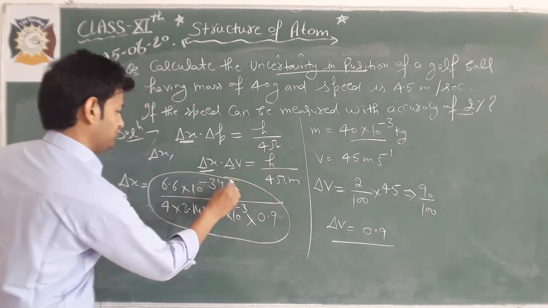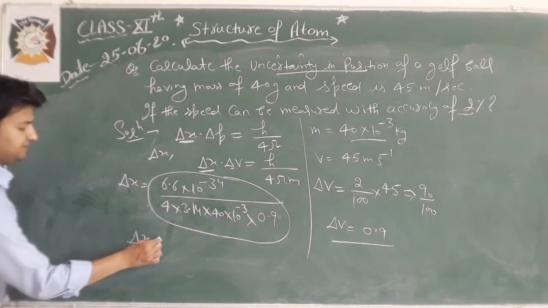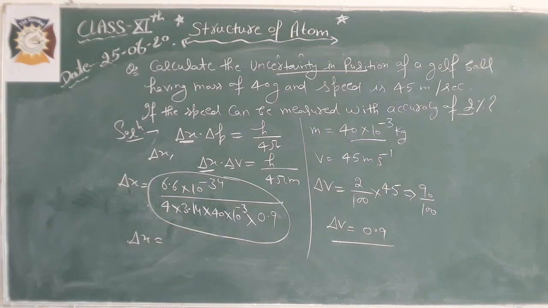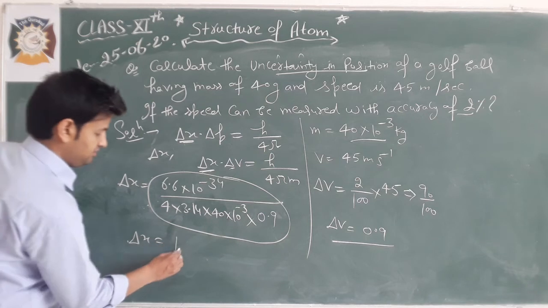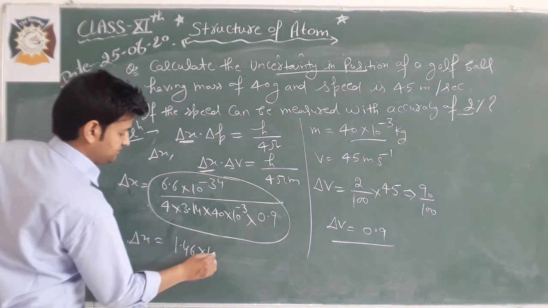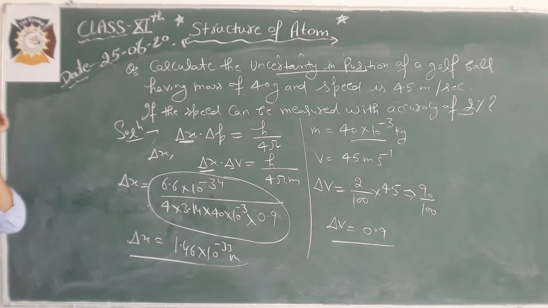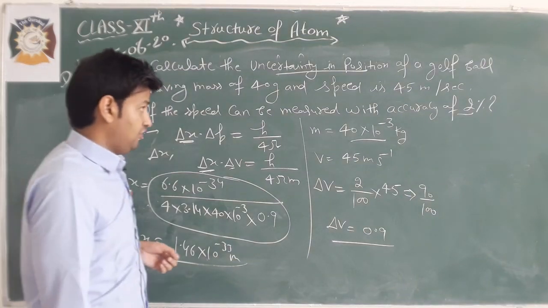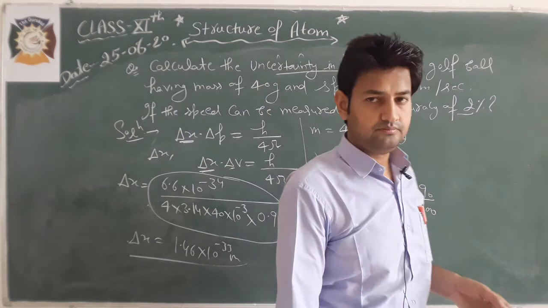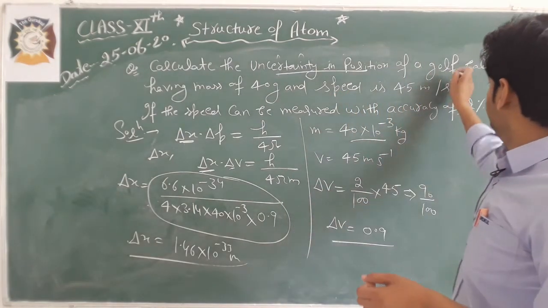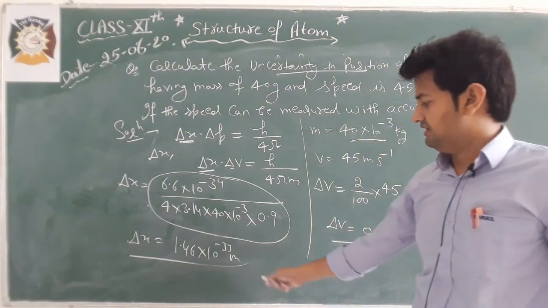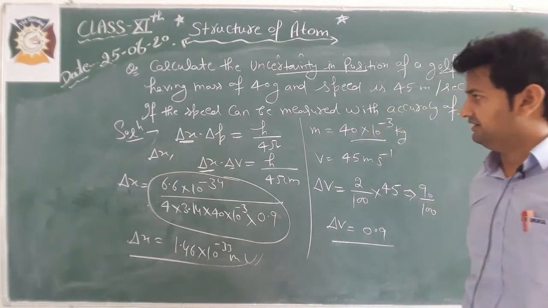You can solve it, then you can calculate delta x, and it comes out to be 1.46 into 10 to the power minus 33 meter. This is the uncertainty in position of the particle, the golf ball. This is a very low uncertainty.